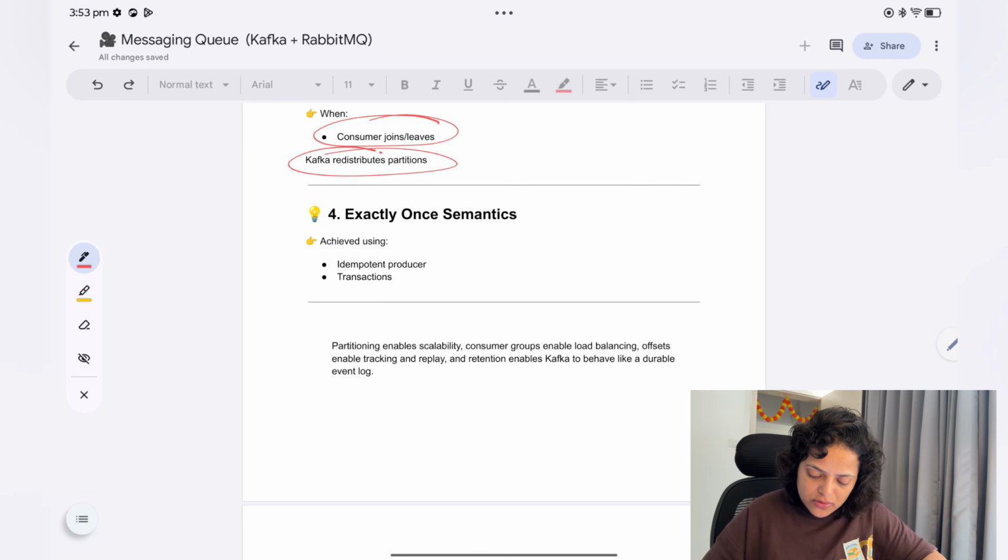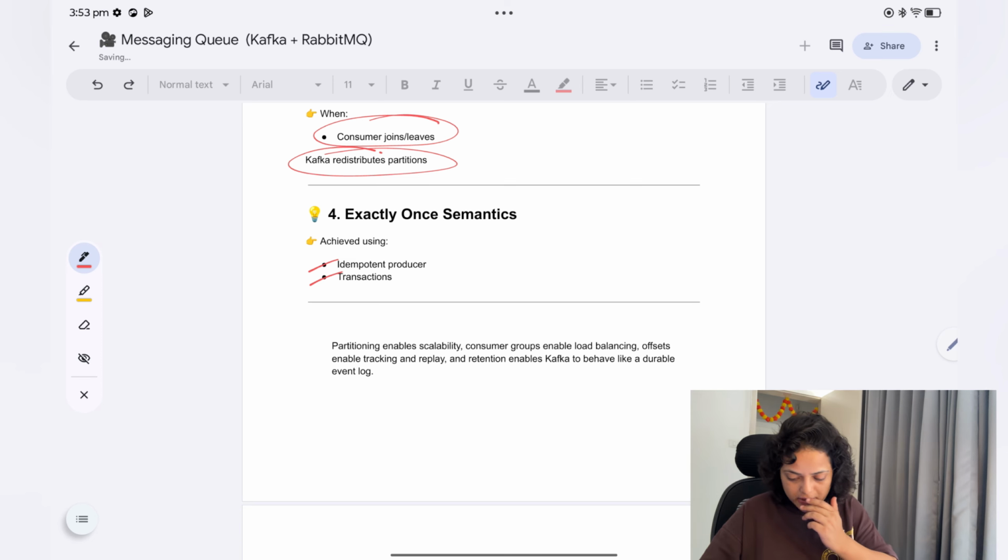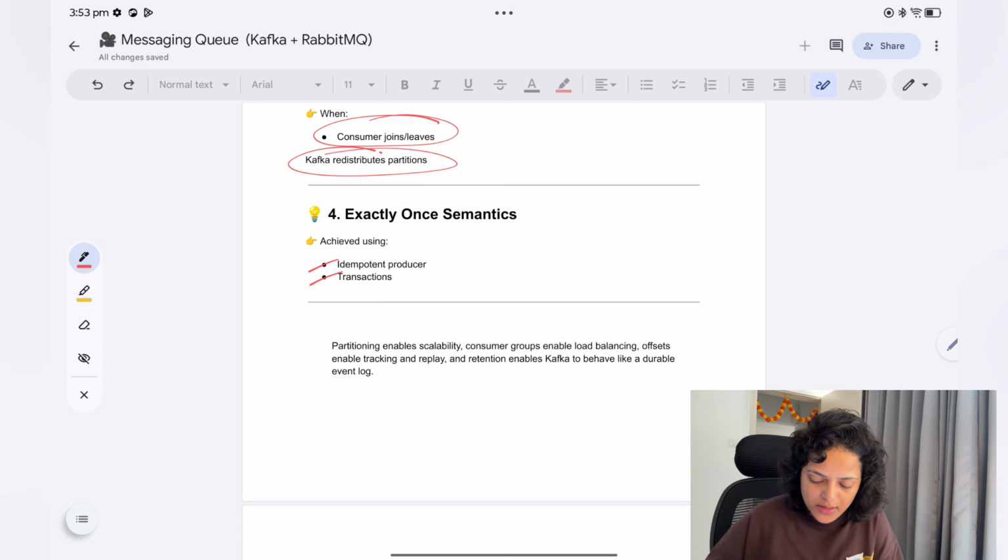Exactly-once semantics is achieved using an idempotent producer and transactions. Exactly once means the producer may produce data multiple times, but it should be processed only once. That is idempotent: if you process multiple times, the result should still be the same. And transactions also: you know the ACID property, either everything will commit or it will roll back.